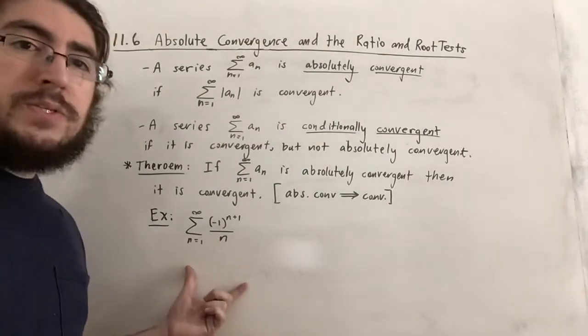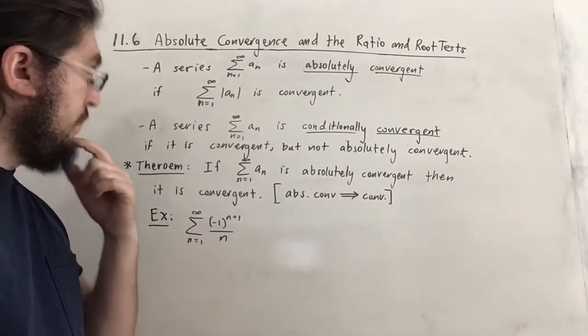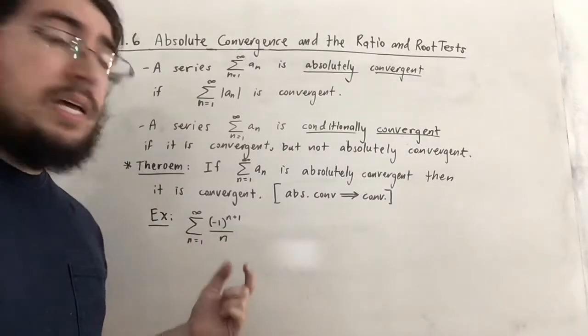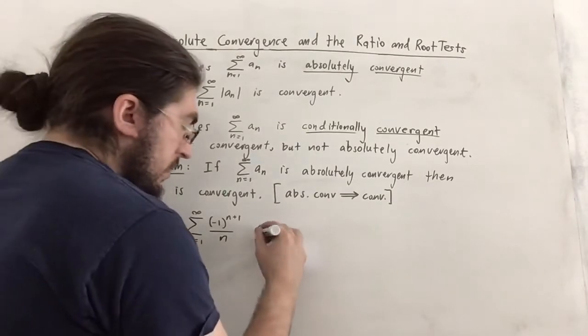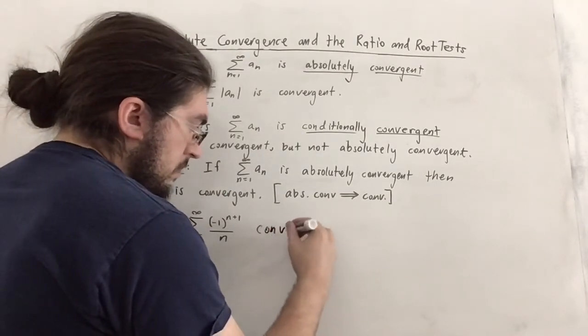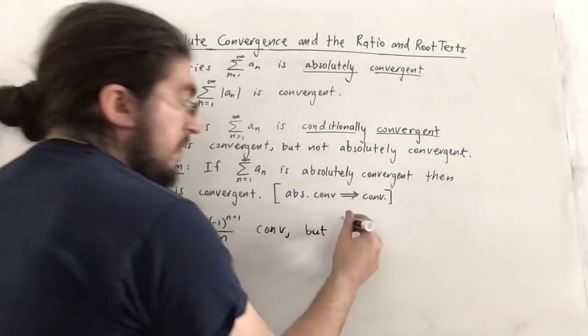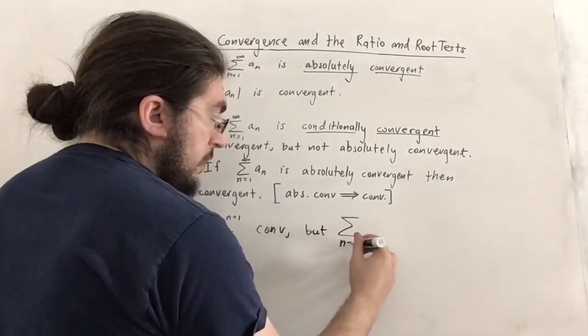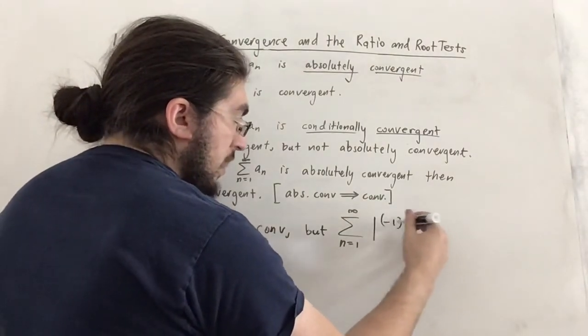So here we have the alternating harmonic series that we saw before. We actually saw from 11.5 that this converges. But does it converge absolutely? Well, if it converged absolutely, then that means the series from n equals 1 to infinity of the absolute value of the inside terms would converge,